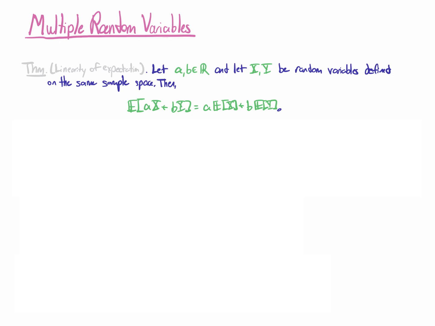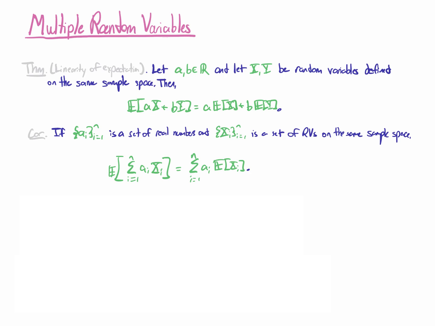We can generalize this with induction. So if I have some big set of real numbers, n of them, as well as some set of n random variables defined on the same sample space, then I can decompose a big complicated sum where I multiply each of them by my scalar constant and then add all those up. I can decompose this into a simpler sum where I pass the expectation inside the sum.